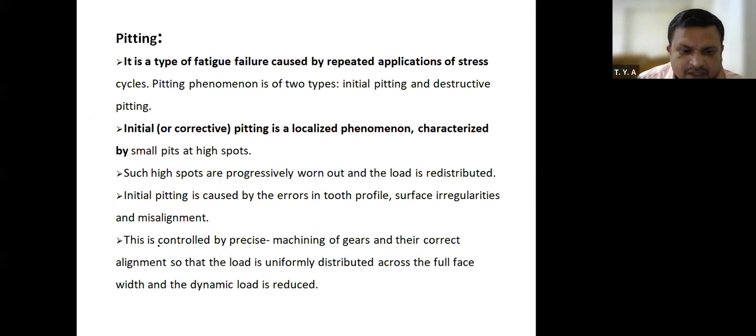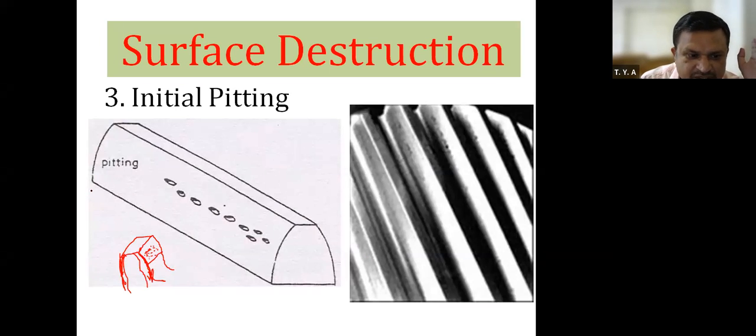Now, how to reduce this initial pitting? First is by precise machining of gears and their correct alignment, so that load is uniformly distributed across the full face width and the dynamic load is reduced. You know this is known as face width.